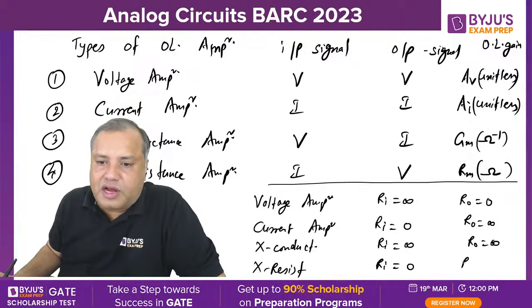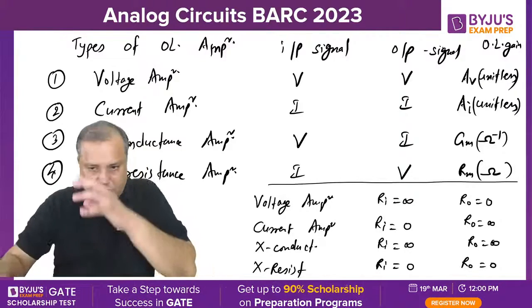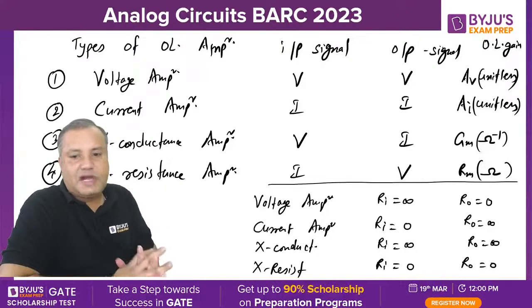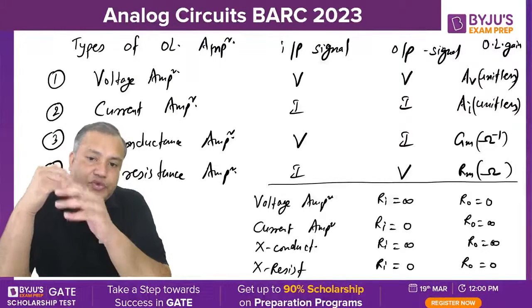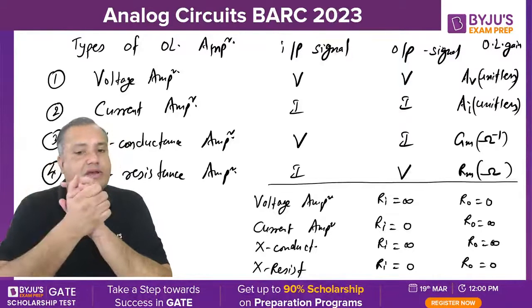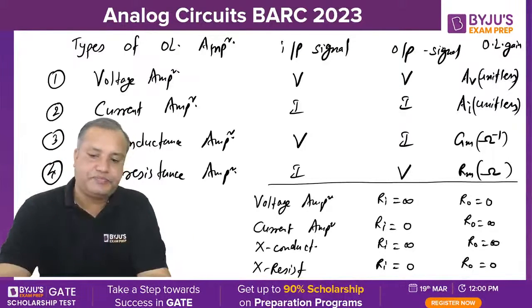For trans resistance, Ri is 0 and R0 is 0. So these are the mappings for input and output impedance. And when you provide feedback, you are actually approaching towards this ideal characteristic. Okay.